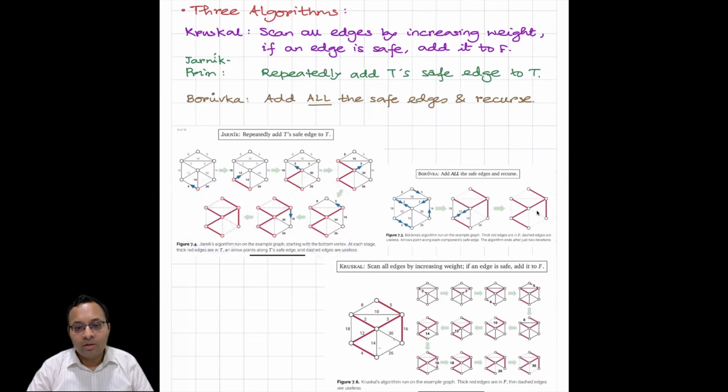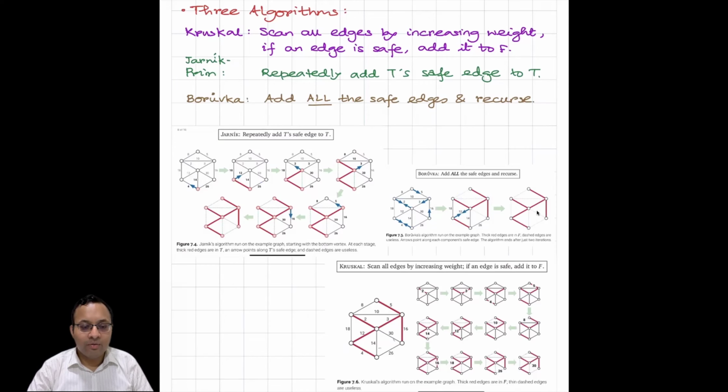And in Boruvka, we start again with all different disjoint single vertex trees, and then we look at the safe edge for all of them, and we get maybe for this vertex this is a safe edge, for this vertex this is a safe edge. So all these safe edges we add at once, and then we get two components. In the next round, for these components, we add their safe edges at once and continue. So this is the algorithm of Boruvka, the first spanning tree algorithm which was proposed.